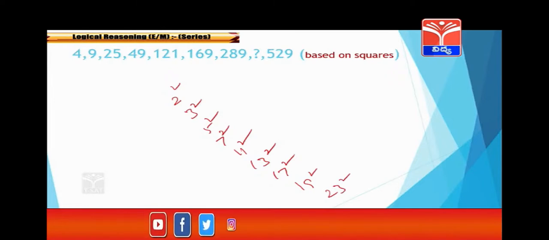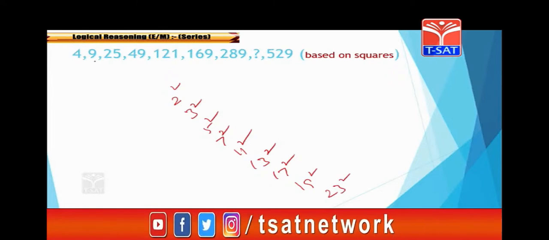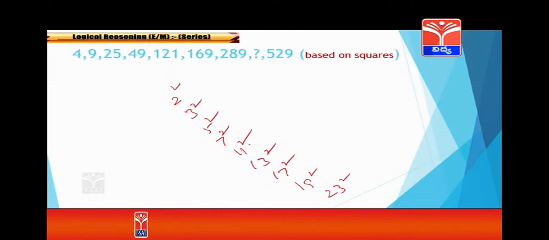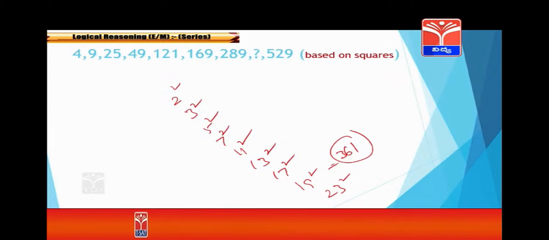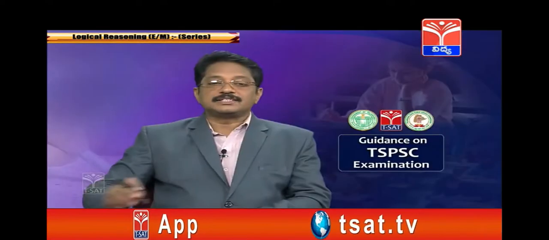2 squared is 4, 3 squared is 9, 5 squared is 25, 7 squared is 49, 11 squared is 121, 13 squared is 169, 17 squared is 289. So the required number is 19 squared, which is 361. So 361 is the answer, and the next one, 23 squared, is 529. Clear? So questions come based on squares. Now we will check the next one.